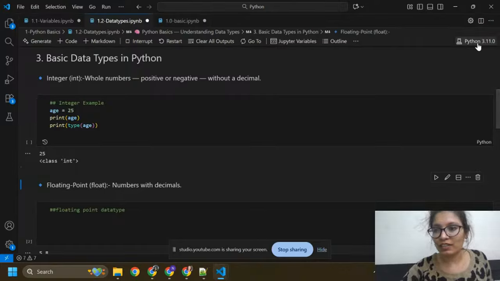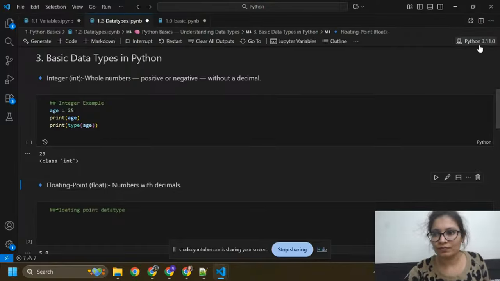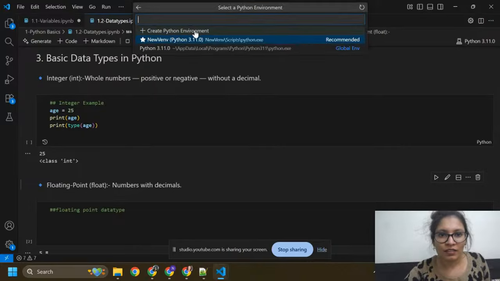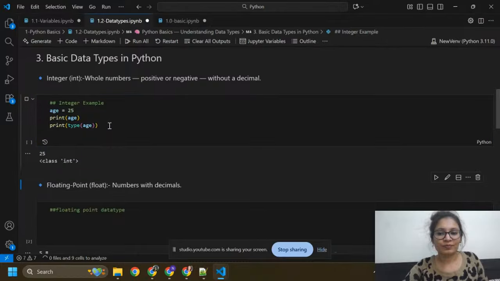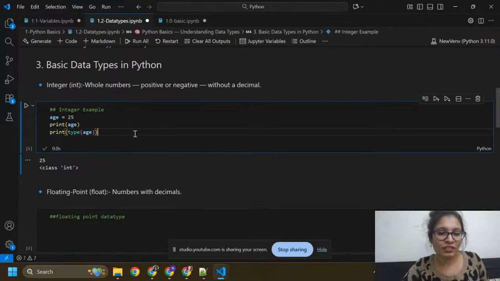Oh, first of all, I need to select my kernel. I'm not going to use this one. Here, Python recommended a virtual environment, so it is connecting to the virtual environment. You can see it will automatically run.